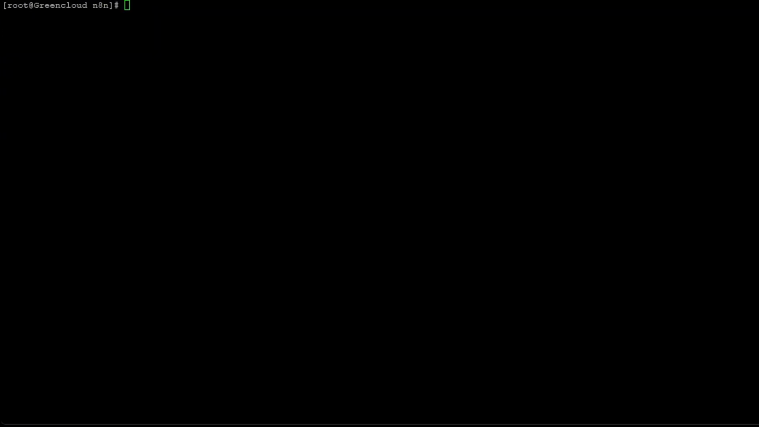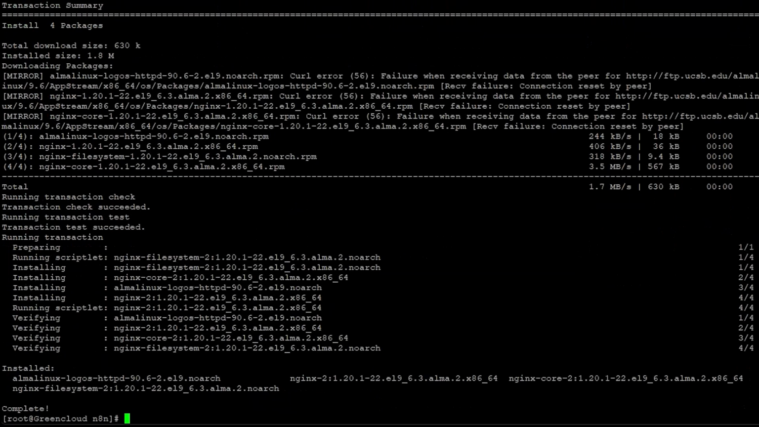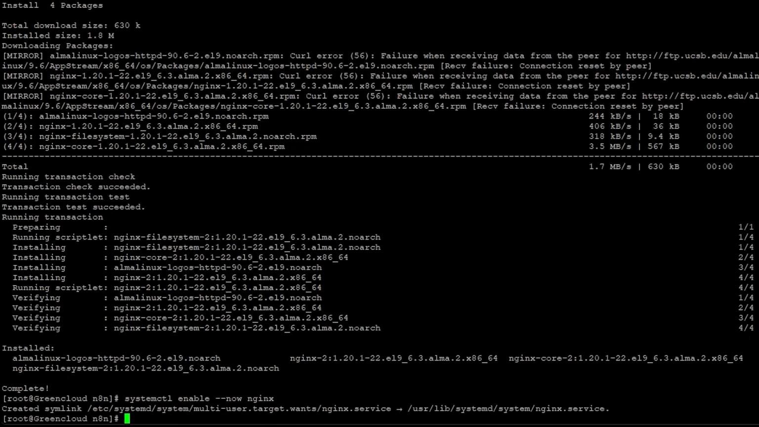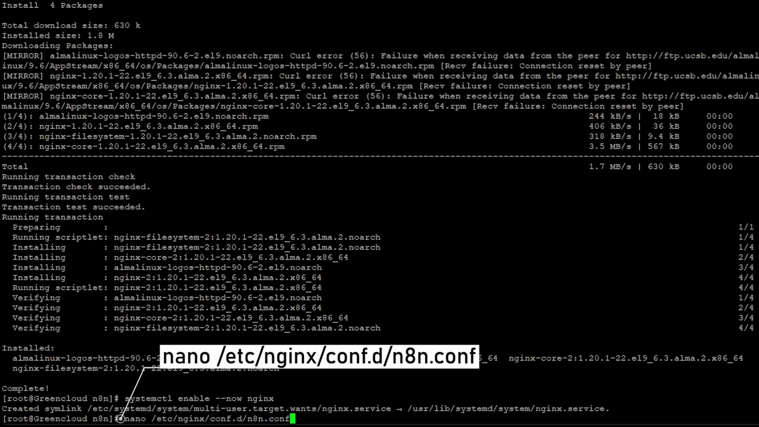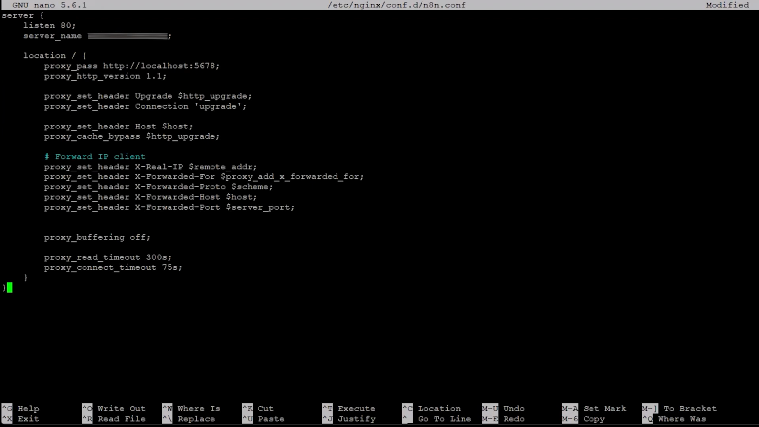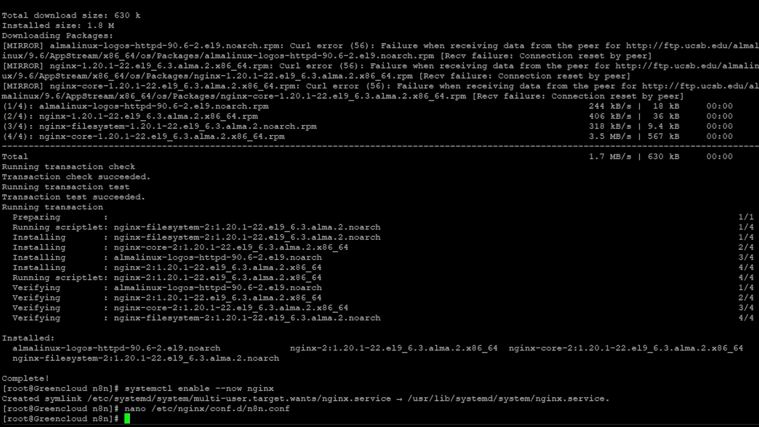Now, install Nginx. Continue to enable and start Nginx. Next, create a reverse proxy configuration. Then, add the following lines. After that, test and reload Nginx.